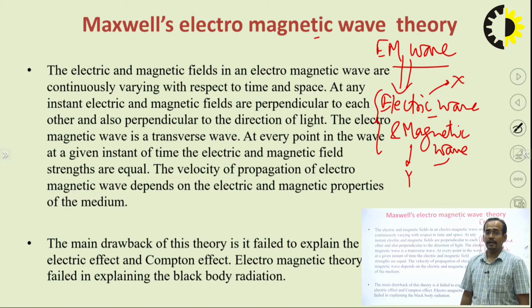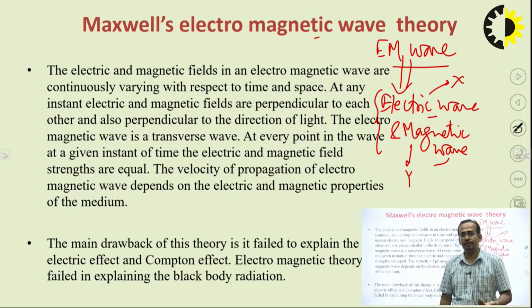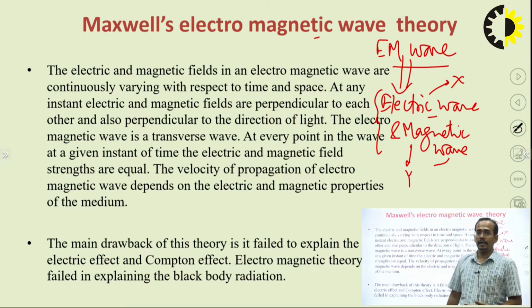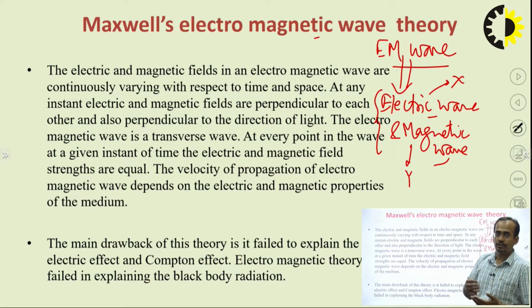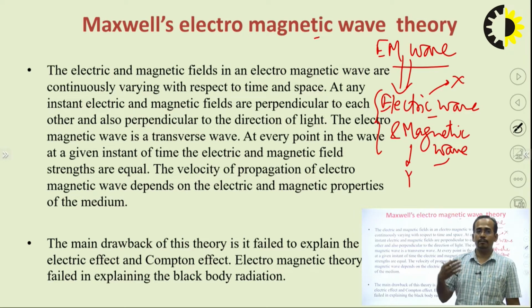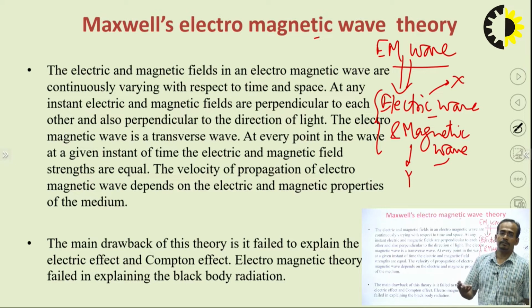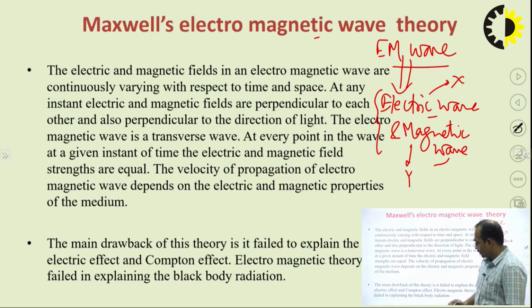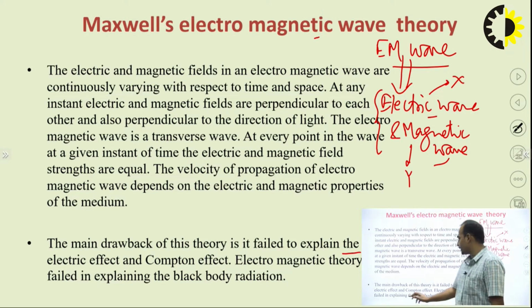The electromagnetic wave is a transverse wave. At every point in the wave at a given instant of time, the electric and magnetic field strengths are equal, and the velocity of propagation of electric and magnetic waves depends on the electric and magnetic properties of the medium. So the main drawback of this theory is it failed to explain the photoelectric effect and